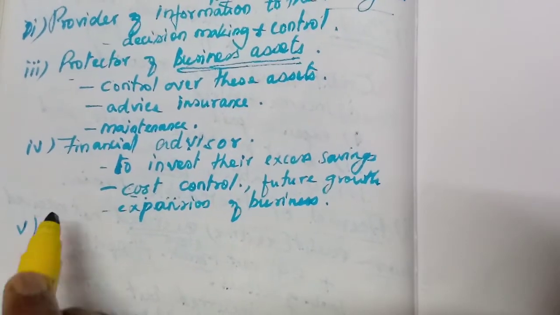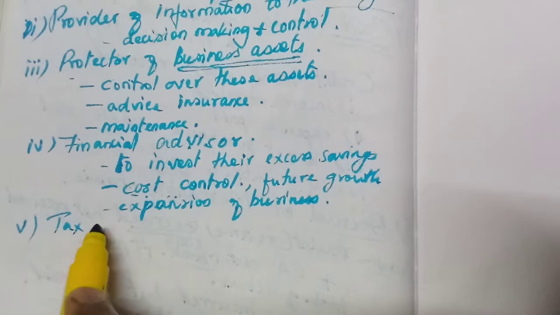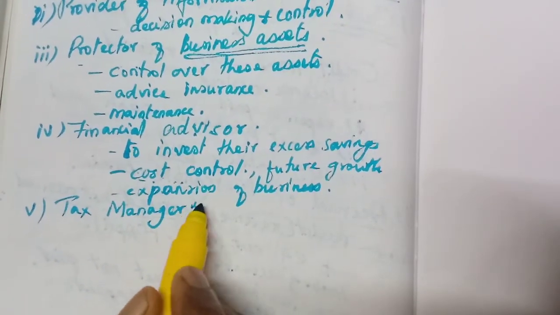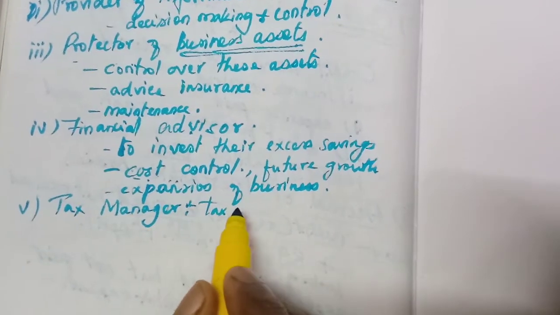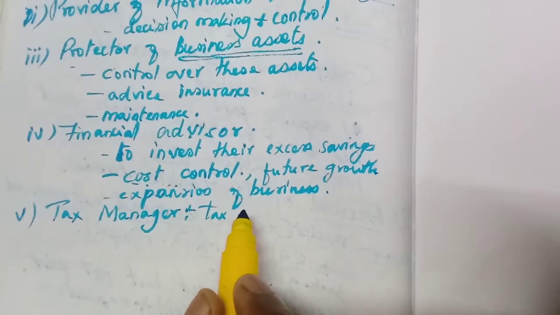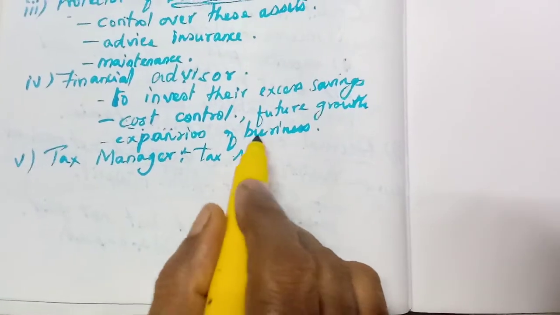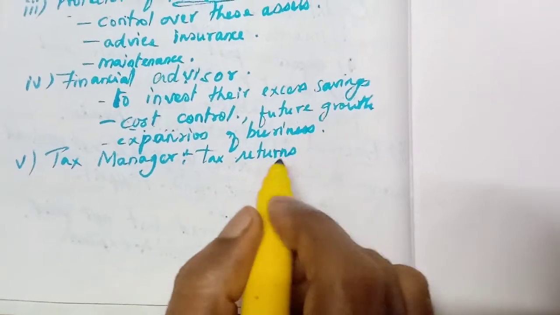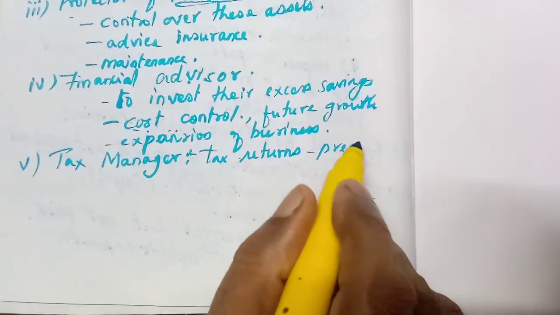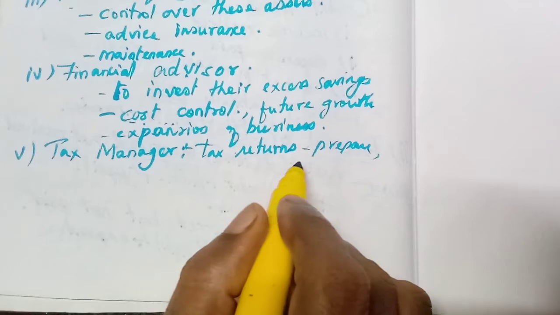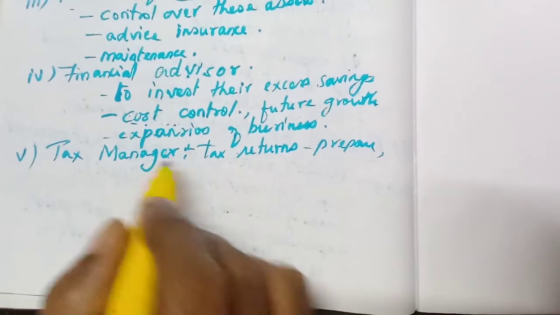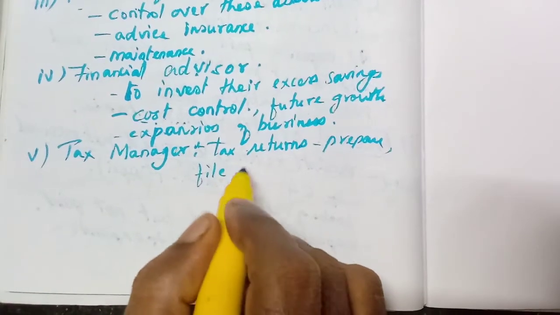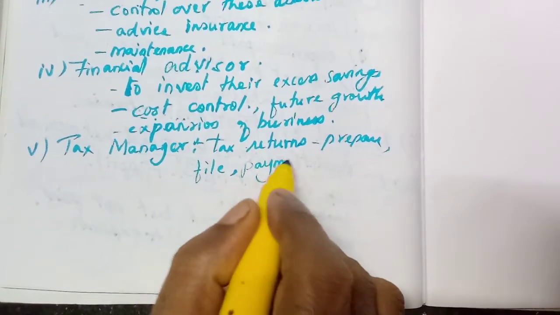Then the fifth one, he is a tax manager, because as per the books of accounts only, the tax will be assessed and calculated. So he has to prepare the tax returns, and not only prepare them, he has to file them in the office, and they have to make payment also.